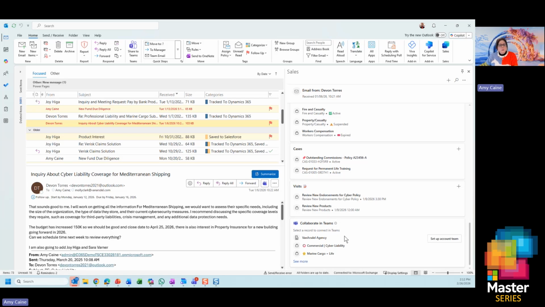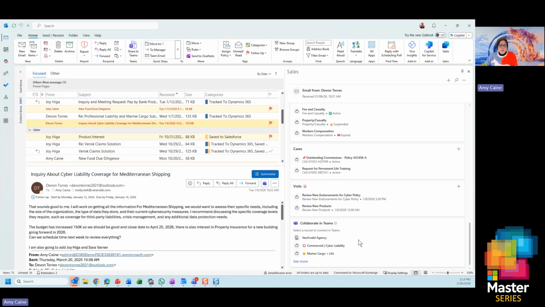And then collaboration with Teams. We love Teams. We have lots of teams, but sometimes it's hard to find a team. So what we're going to do is surface up what are the teams that are discussing this opportunity, this contact, this account. And if there isn't a team that already exists, you can create one.